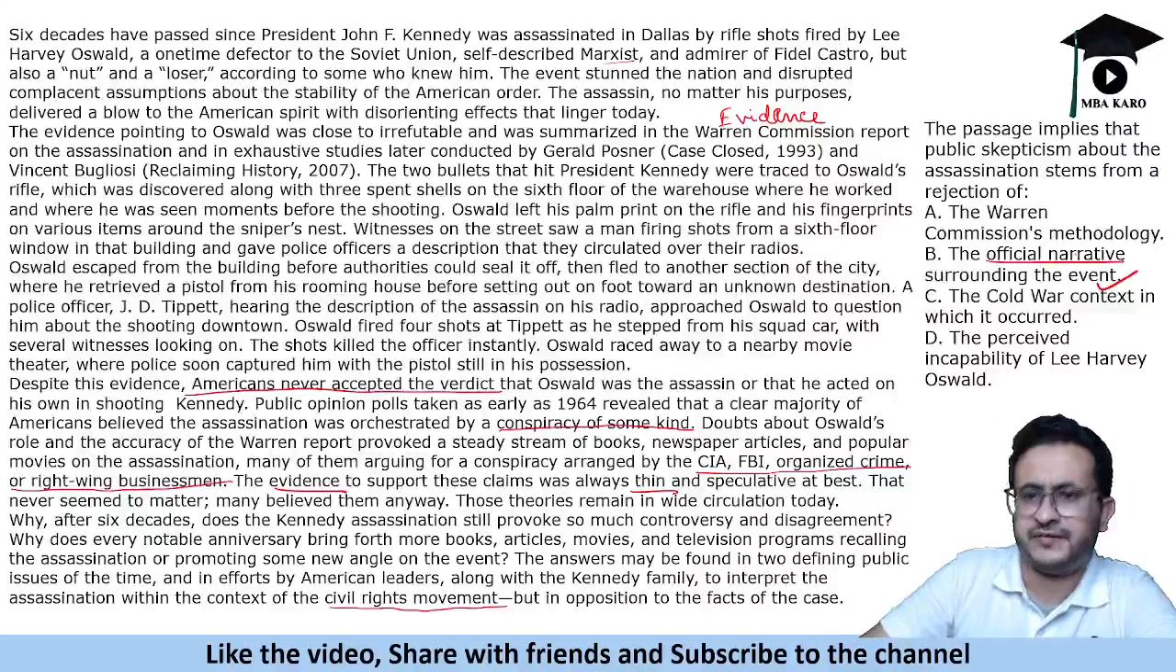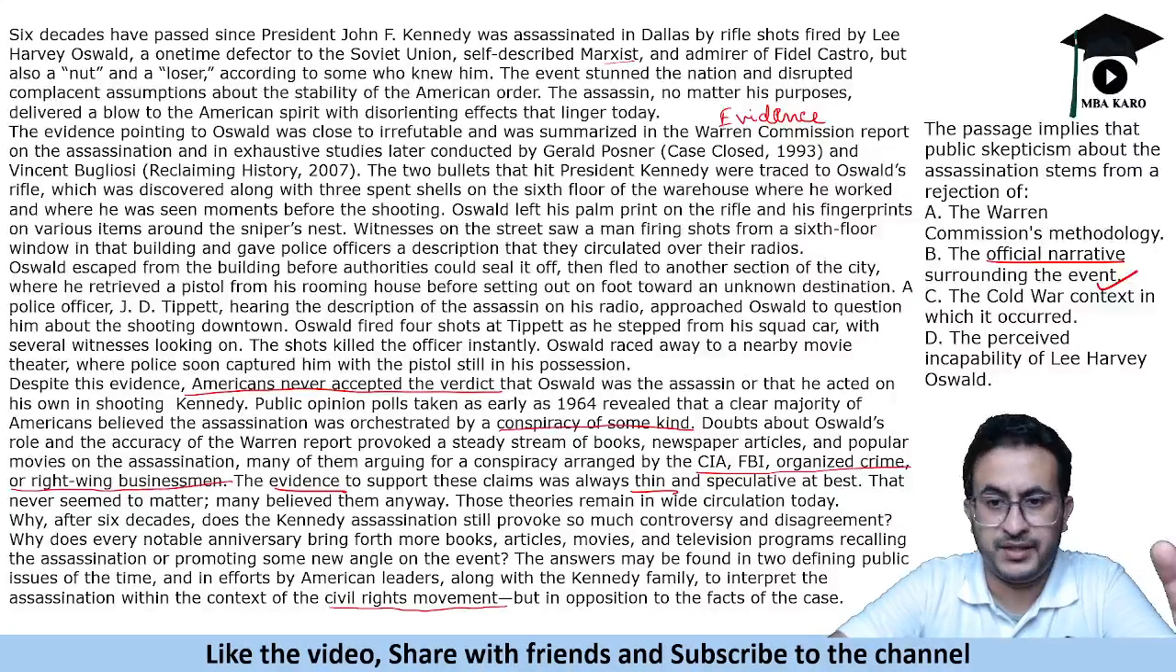That is the official narrative, right? This is the official narrative that Lee Harvey Oswald was the killer. That is the official narrative. So that was summarized in this Warren Commission report, okay, and also in the studies that came after. So these people reject this official narrative when they are skeptical about this theory.